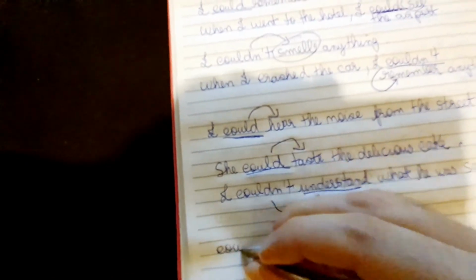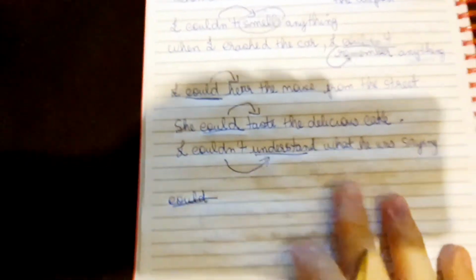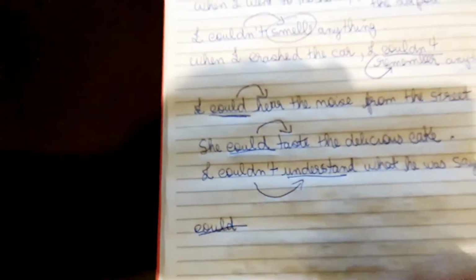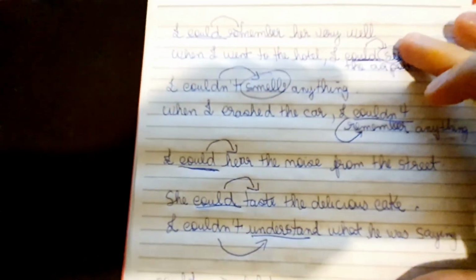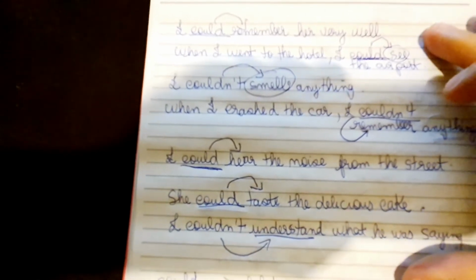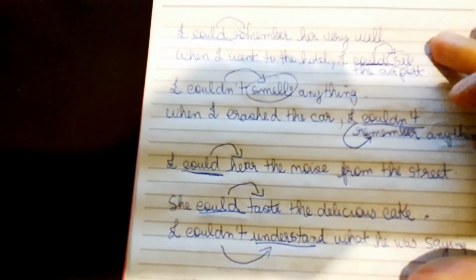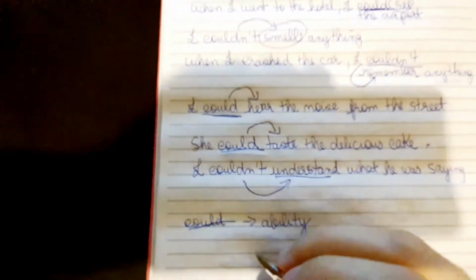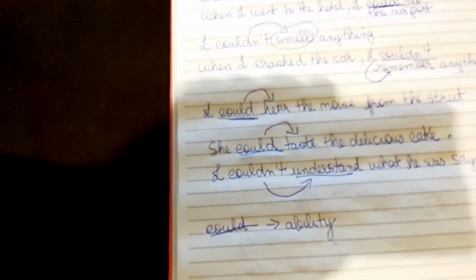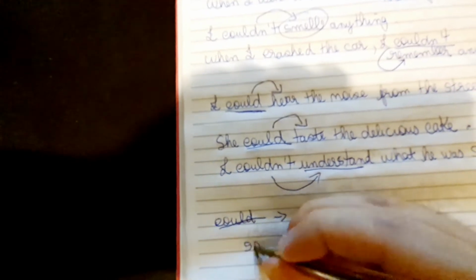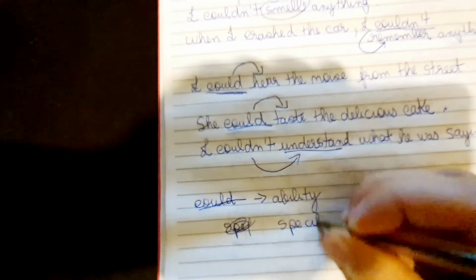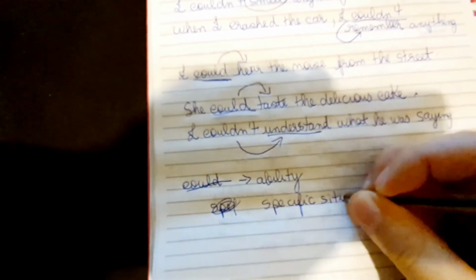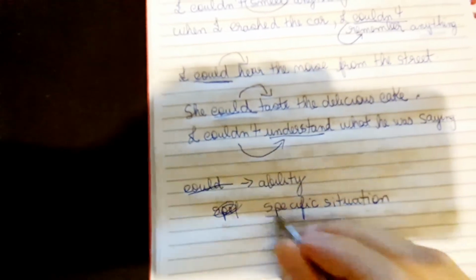Now let's see another possibility that we can use the verb could. Could is used to express ability, and all the situations I have given before express abilities, something that I was able to do. But if I want to express what you did in a specific situation, it's not an ability.